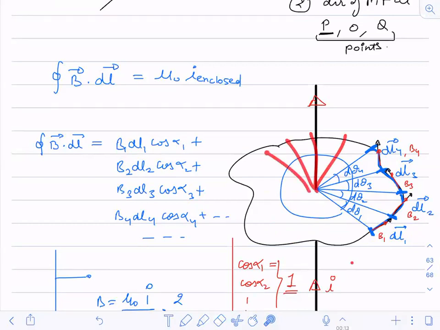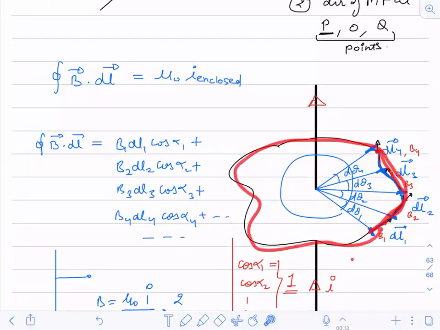If I cannot draw everything like this, try to understand that thing. You have to consider the loop. So the loop is not this. The loop is completely from here to here. You don't have a loop from here to here.